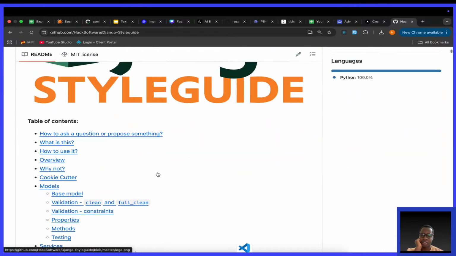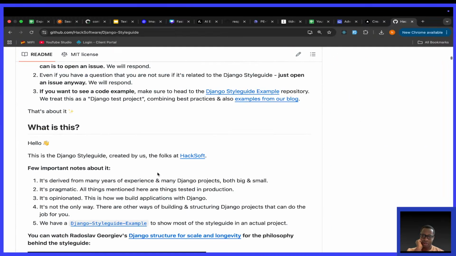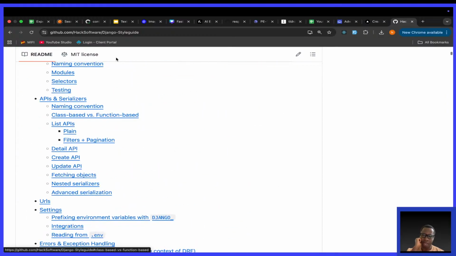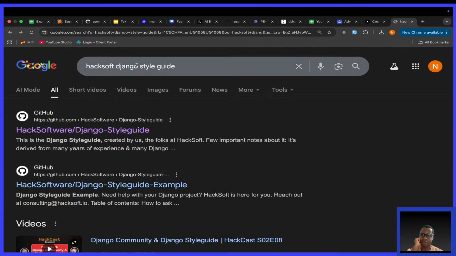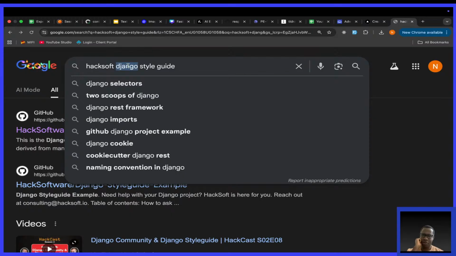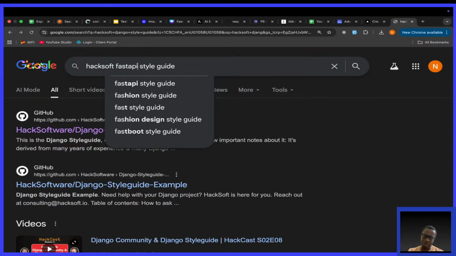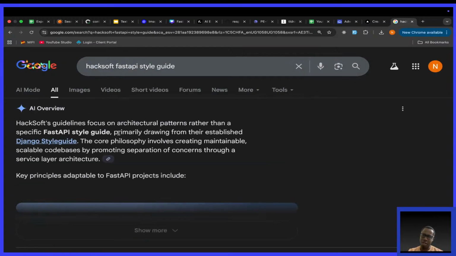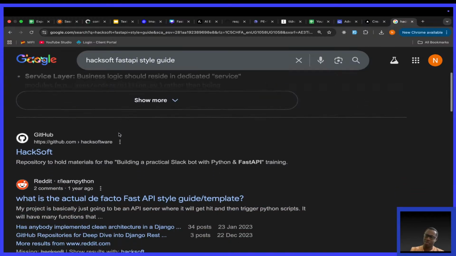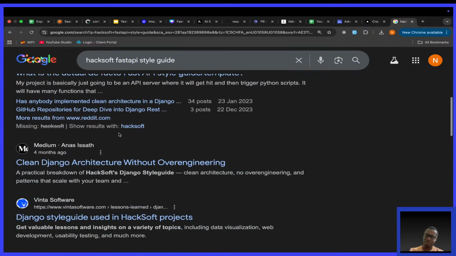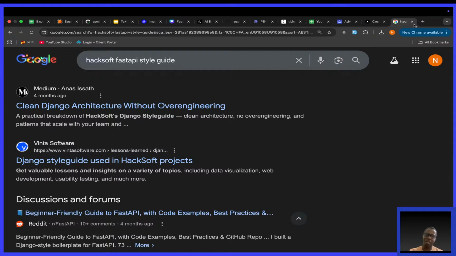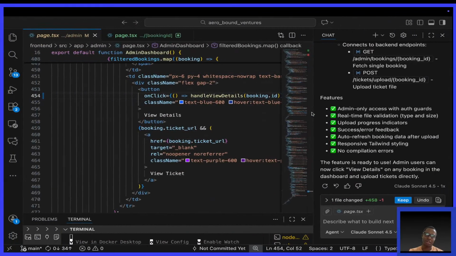Maybe there's something for FastAPI. Let me see, Hacksoft. Maybe they also use FastAPI in some of their projects. Hacksoft, FastAPI. They don't have any. It's okay.